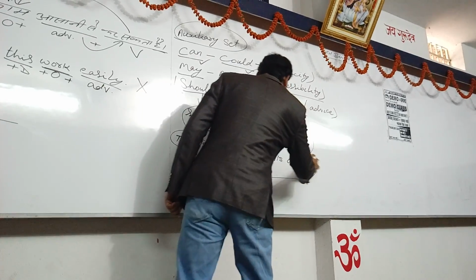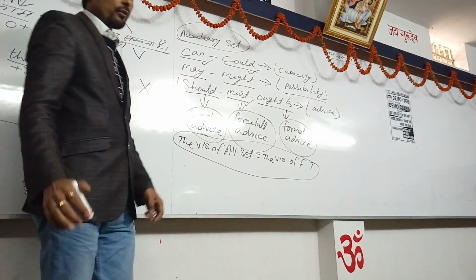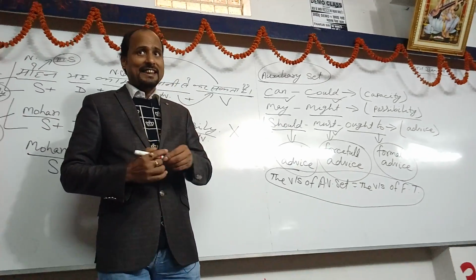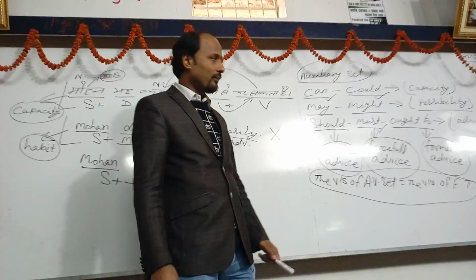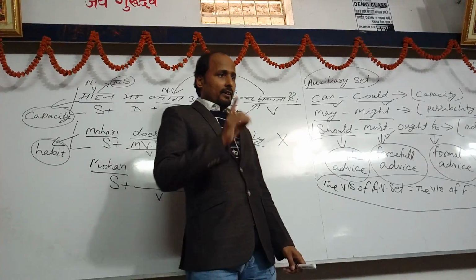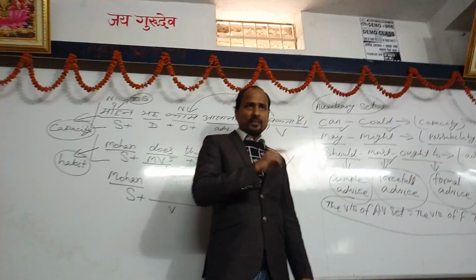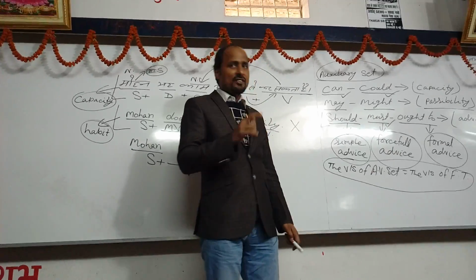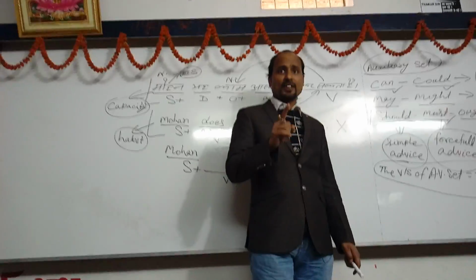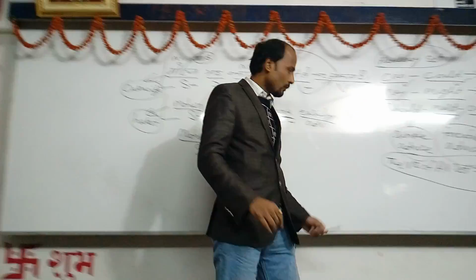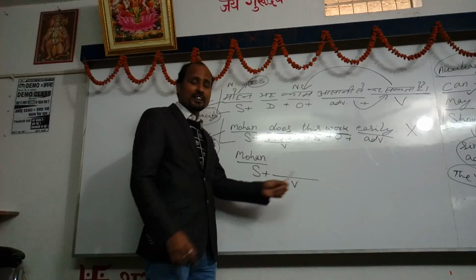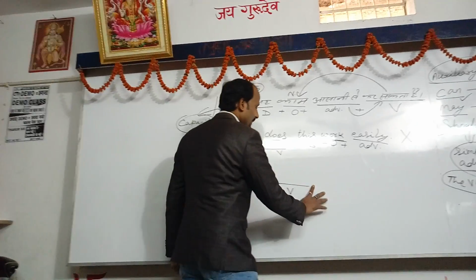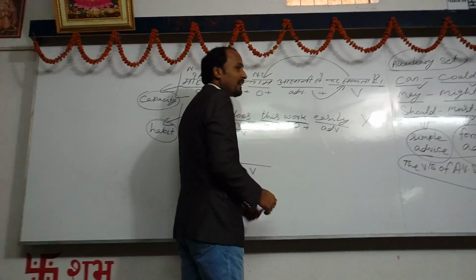Whenever we want to make a sentence of auxiliary shape, I mean modal auxiliary verb, then the verbal structure of that chapter is like the verbal structure of future tense.